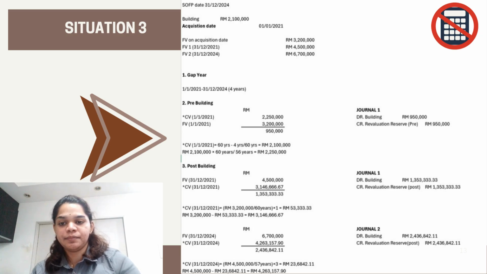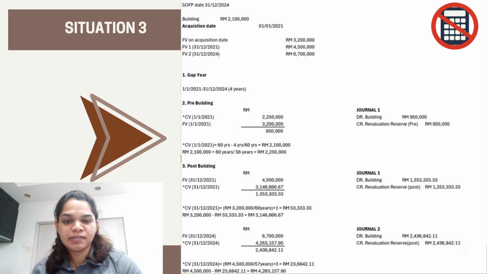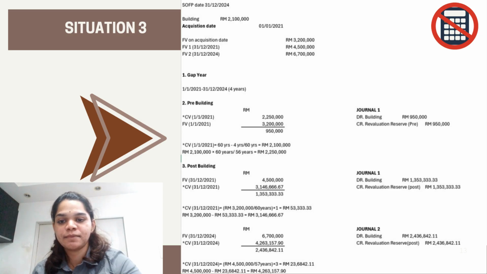The result we get is 53,333.33. Then we have to minus this from the building amount, which is 3.2 million, and we get 3,146,666.67. That means the adjustment we find is 1,353,333.33.